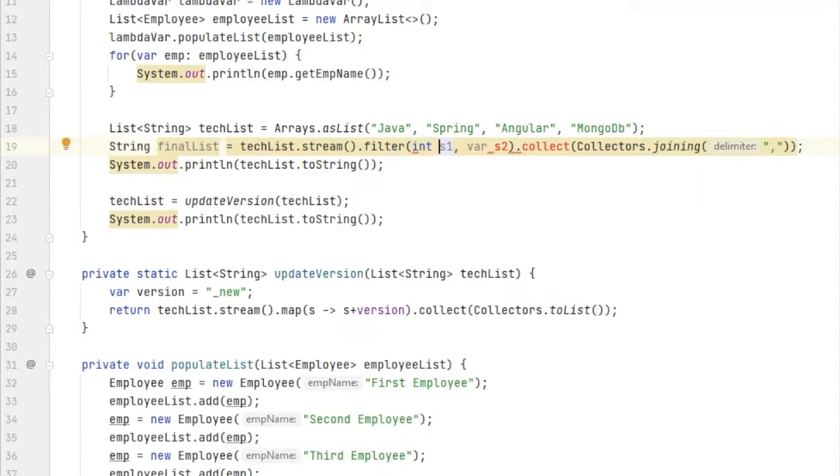And then another thing is, like here, this tag list which I have created. I can also define this tag list as a var, right?